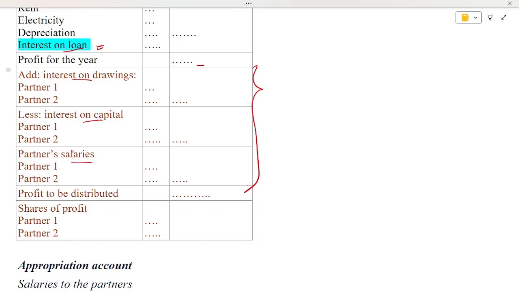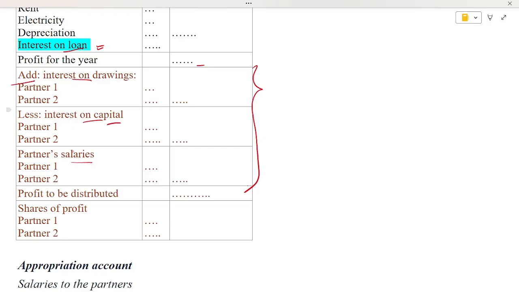So interest on drawing, that means if there are two partners and the partners are taking drawings, then they have to pay interest on drawing if there is an agreement. If there is an agreement, they are providing interest on drawing. So the organization is receiving the money, so this should be added.